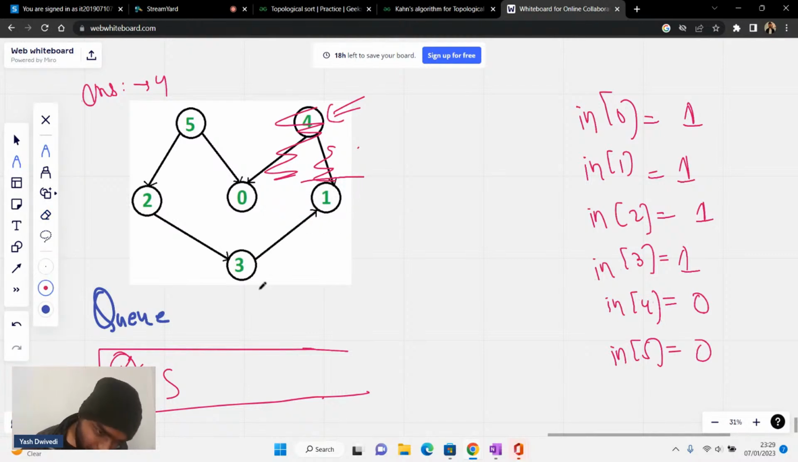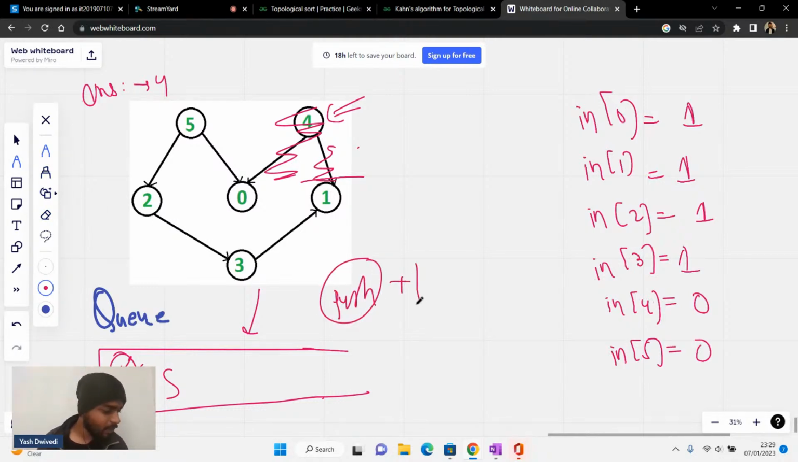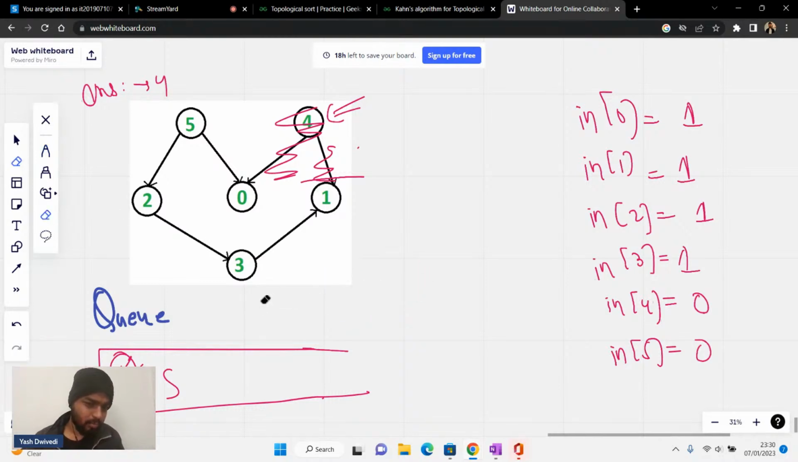If anybody has in degree 0, then only they will be pushed inside the queue. Is it clear? Please write push in the chat if you're clear with this, or plus one also, and hit the like button if you're clear till this point. I hope that it makes a lot of sense to you, right?